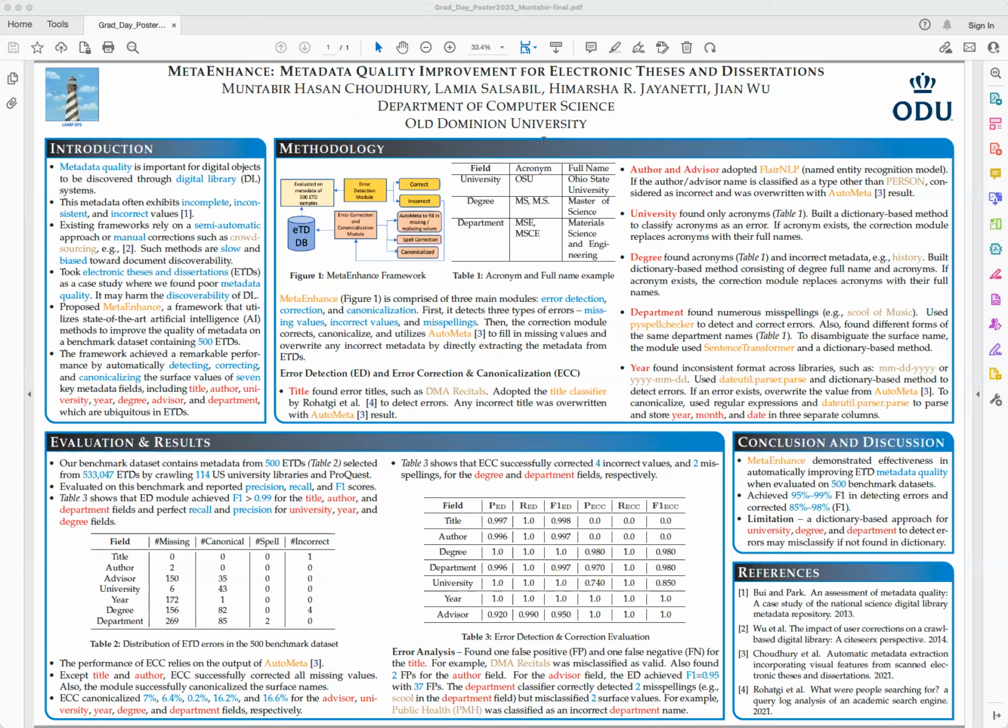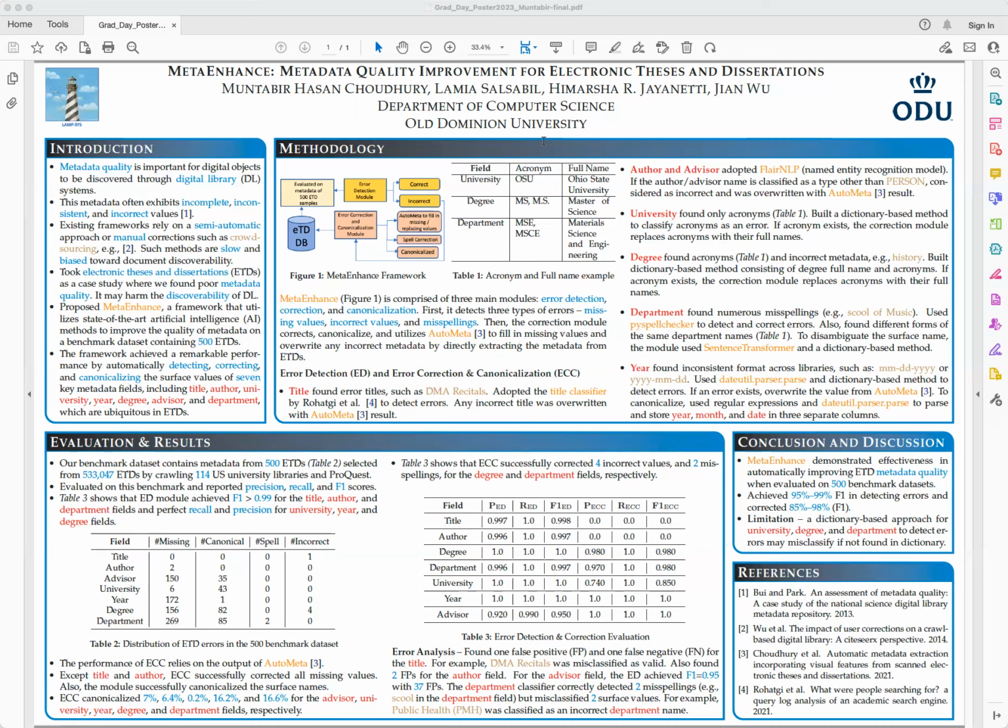For the department field, we also found numerous misspellings, which is basically school of music, where in the school, the H is missing. So we used a spell checker, which is basically using the Levenshtein Distance algorithm, which provides us the permutation of insertion, deletion, or substitution to detect and correct errors. Also, we found some of the different forms of the same department names. As you can see from Table 1, we have MSc and MSCE, which belong to the same entity, which is material science and engineering.